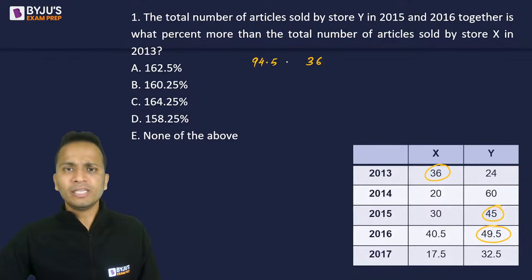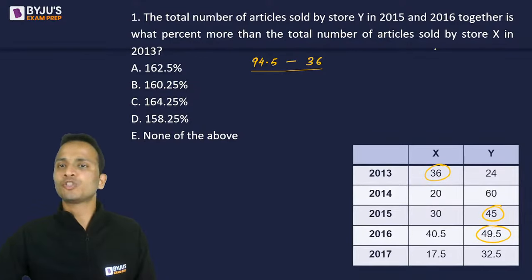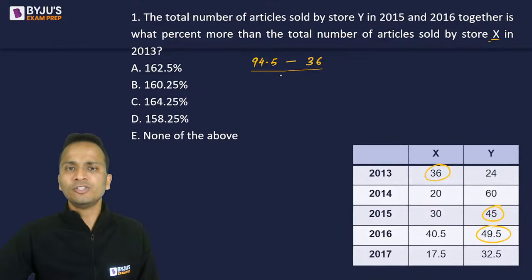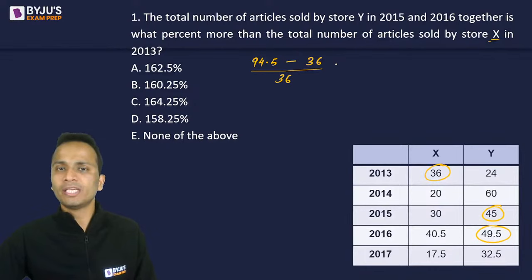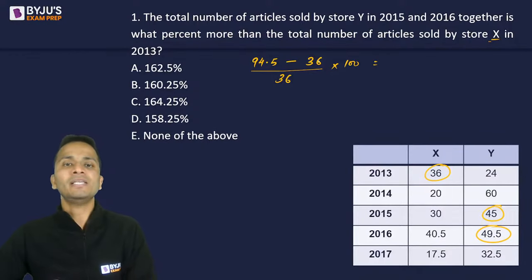In the numerator, I'll take the difference of these two numbers. Since I have to compare this value with the value of store X in 2013, the denominator will be the value of store X in 2013 multiplied by 100. So this is the calculation that we will perform. 94.5 minus 36 divided by 36 into 100 will be the final calculation.